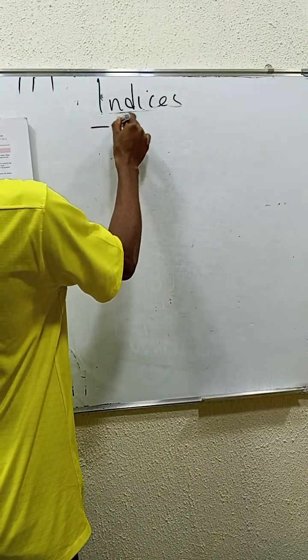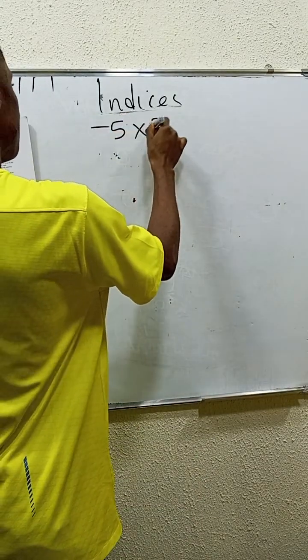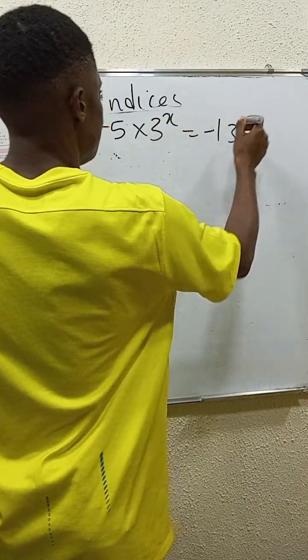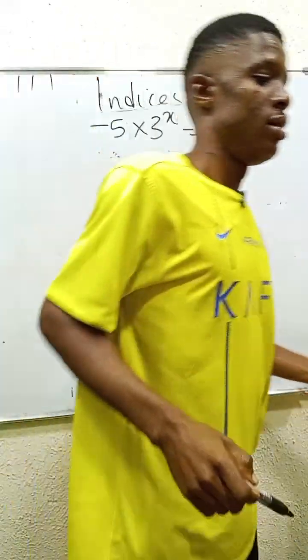Let's look at minus 5 times 3 to the power x is minus 135.